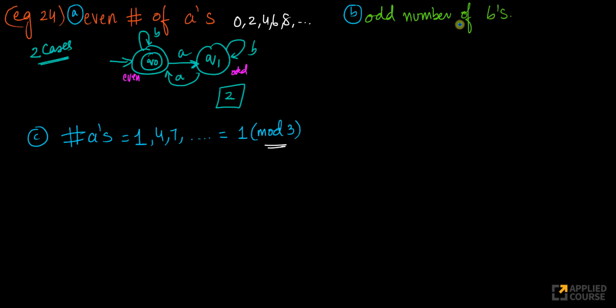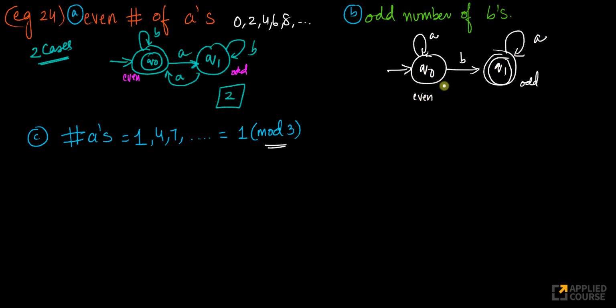Similarly, suppose I want odd number of B's. Slightly different example, but very similar. Look at this. Q0 cannot be there. Again, a very similar diagram to this. I've seen 1 B, which means it should be here. I don't care about A's. So this is now tracking odd, and this is now tracking even number of B's. If I have A's, I don't care. Now if I get a B, I will go here. Simple. Just with two states, I'm again done.